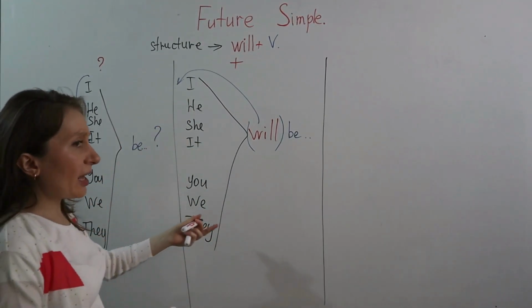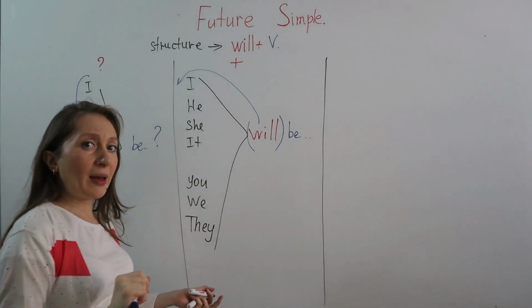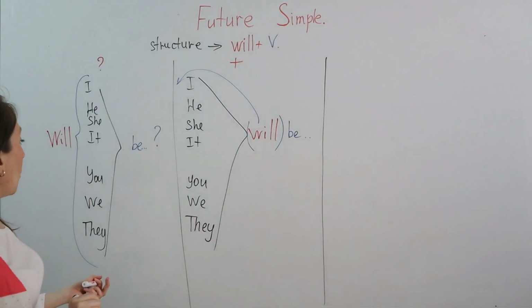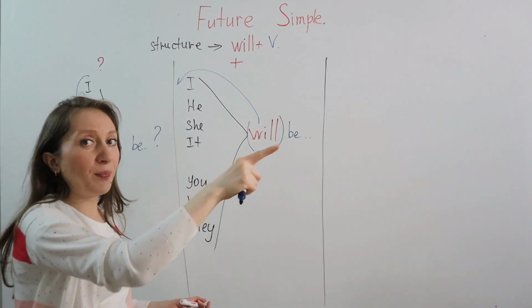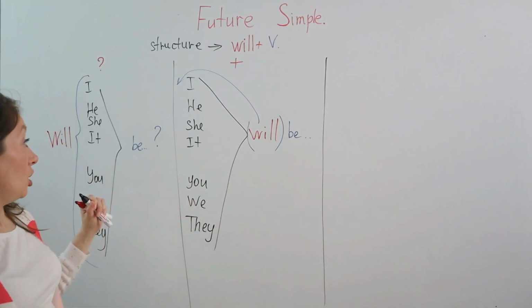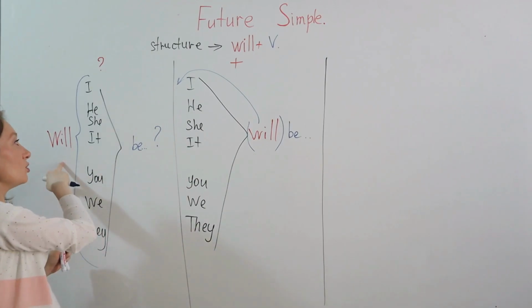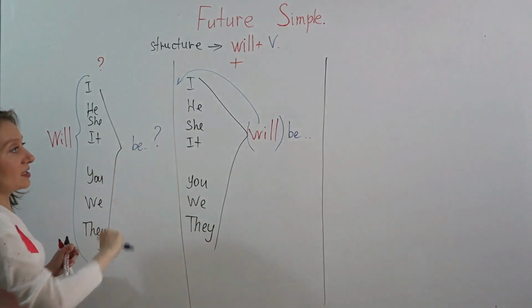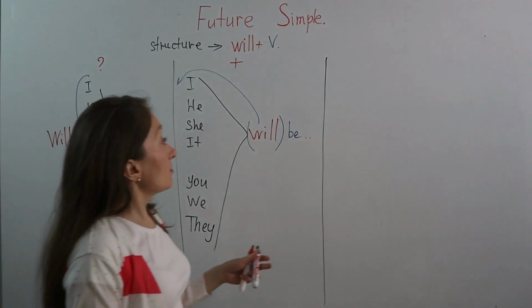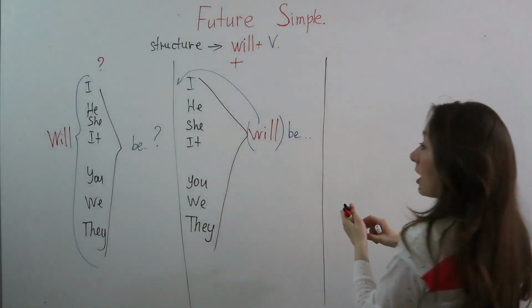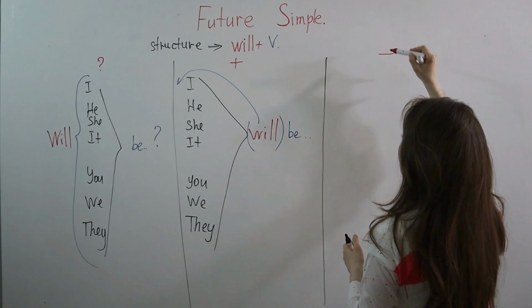Will I be happy? Will you be happy? Or will she be a teacher? Right? So will jumped, and you just continue the rest of the sentence. All right, and very easy. Let's talk about negative sentences.